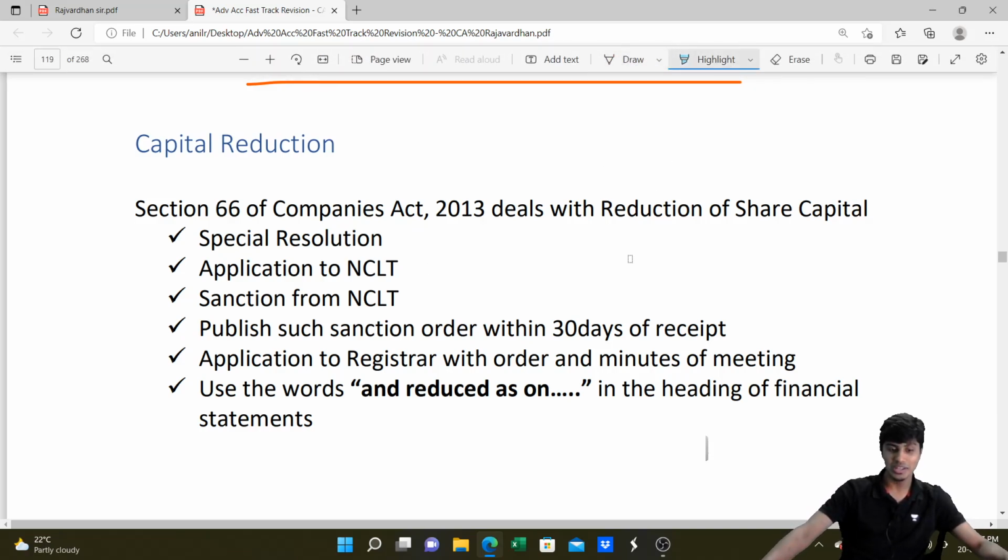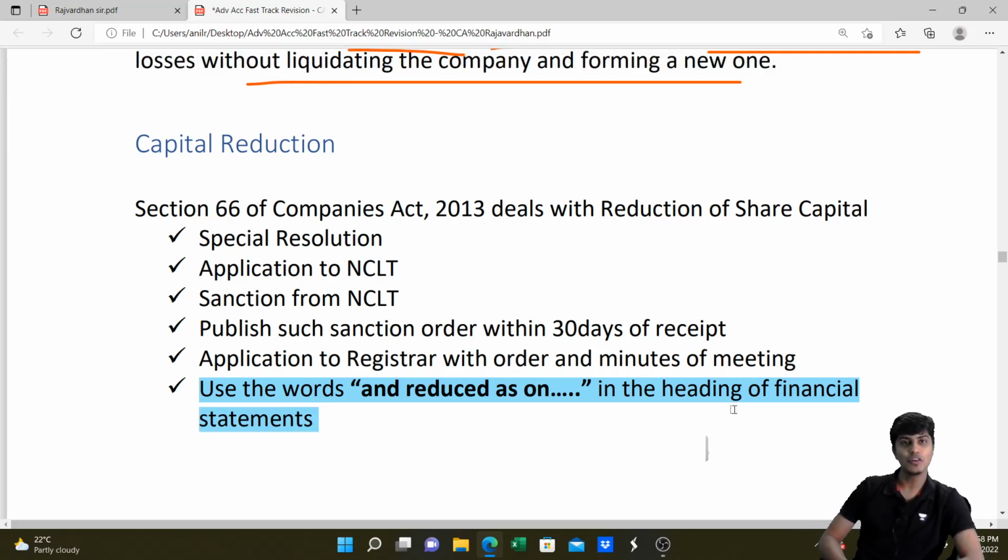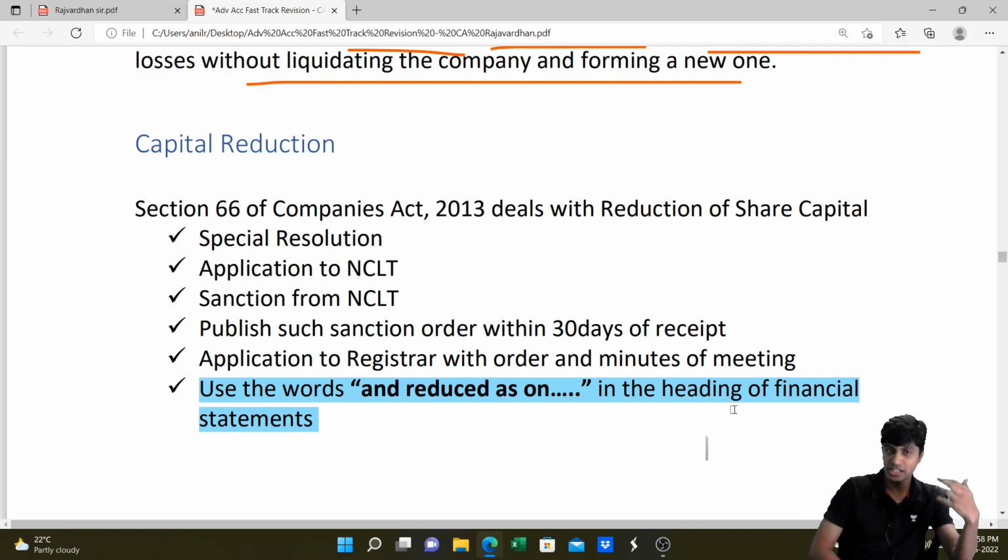But I'll tell you what is very important. This last line is very important. Read this. Use the words "and reduced as on" in the heading of the financial statement. Whenever they give a question on internal reconstruction, we'll do all the journal entries for revaluing the assets, revaluing the liabilities, transferring the funds to capital reduction, writing off the assets, writing off intangible assets, and then transferring that capital reduction balance to capital reserve, the closing entry.